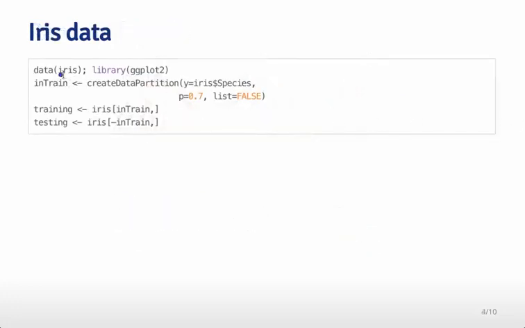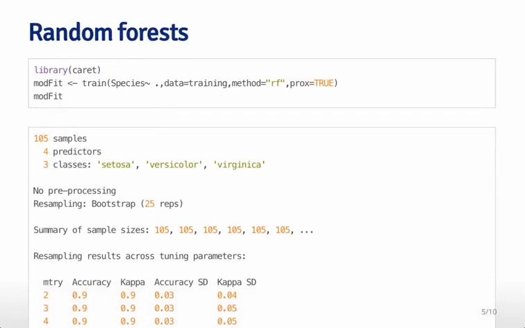So I'm going to show you an example of how this works. I'm going to load the iris data in, and I'm going to use the ggplot2 package for showing some plots. I'm going to build a training set and a test set, again building the model only on the training set. In the caret package, I use the train function just like I've used for the other model building. I send it the training data set, and I tell it method equals rf, which is the random forest method. I'm also telling it to fit the outcome to be Species and then to use any of the other variables as potential predictors. I'm setting prox equals TRUE.